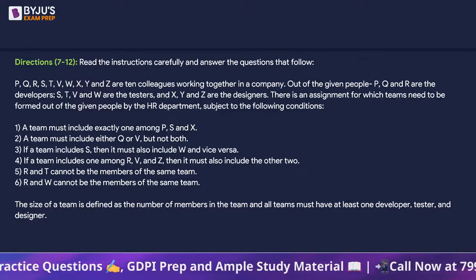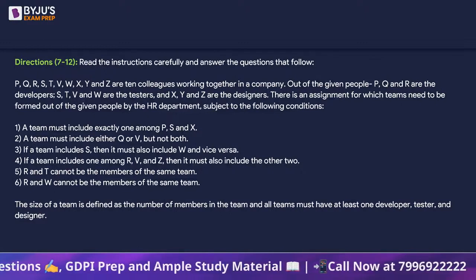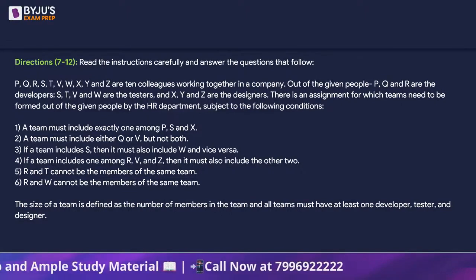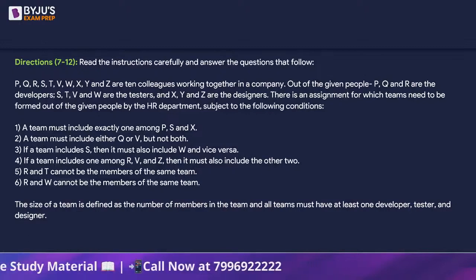It is given that the eldest's age is twice that of the middle one. So if the middle age is M, the eldest one is going to be of age 2M.